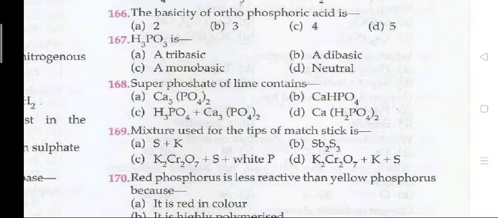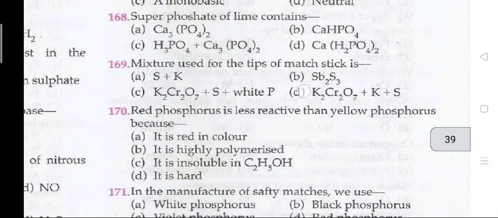Question 166, the basicity of orthophosphoric acid is 3. H3PO3 is dibasic. Question 168. Superphosphate of lime contains. The right answer is D, that is Ca(H2PO4) whole twice.